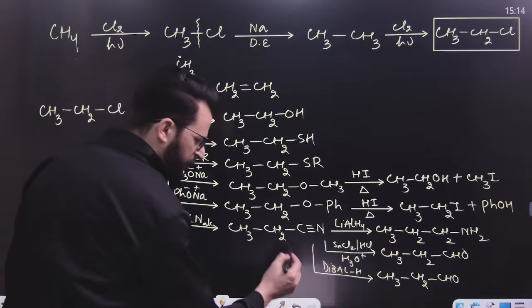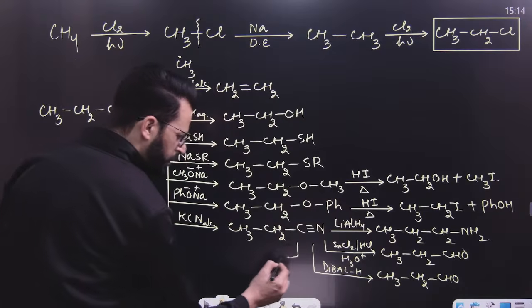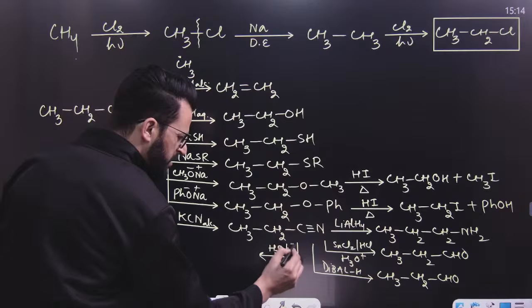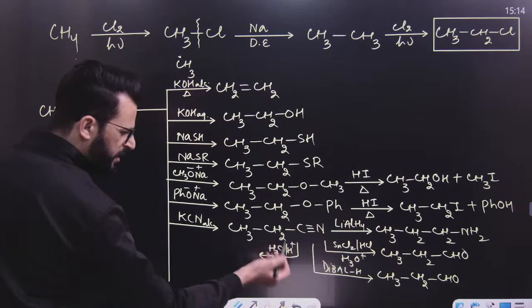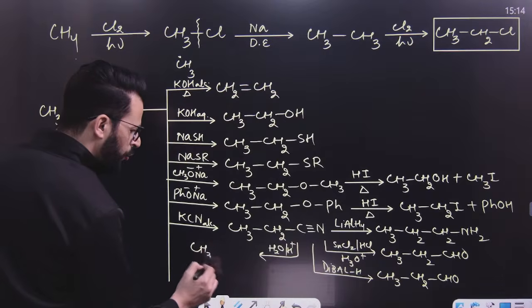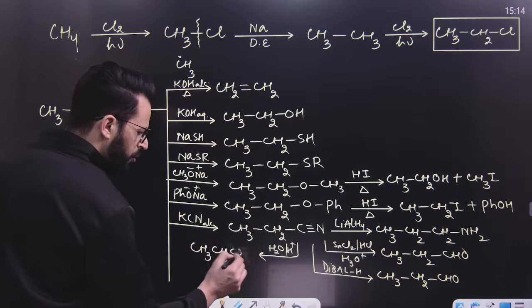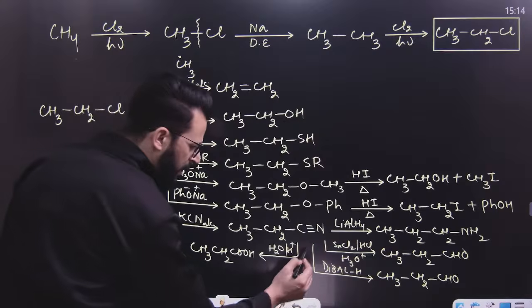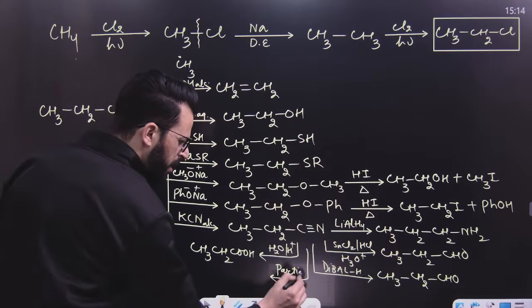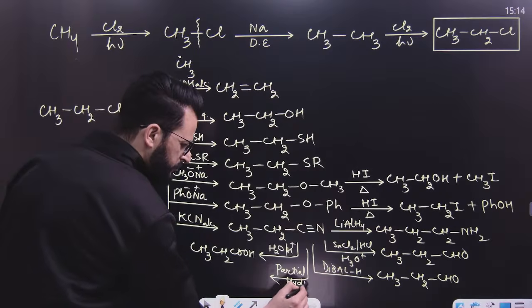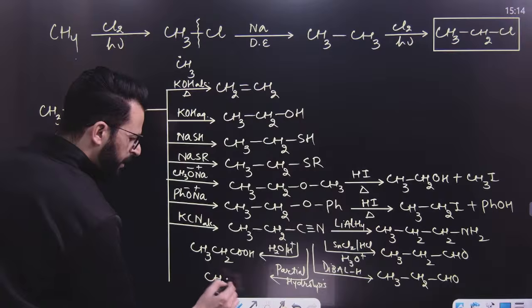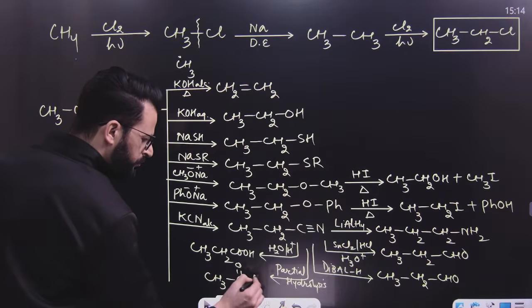But whenever you hydrolyze this, say hydrolysis takes place either in acidic or in basic medium, but let me write down acidic medium here, then it converts this CN into COOH. That means you will get a carboxylic acid. But my dear lovely students, if the hydrolysis is partial hydrolysis, then partial hydrolysis of cyanide will form an amide, CONH2.